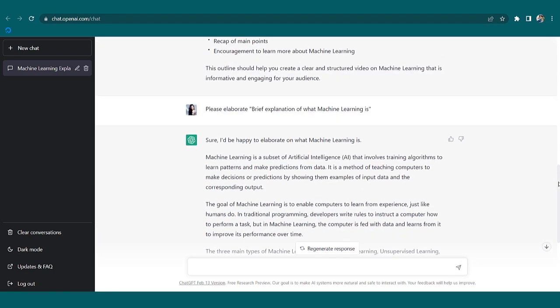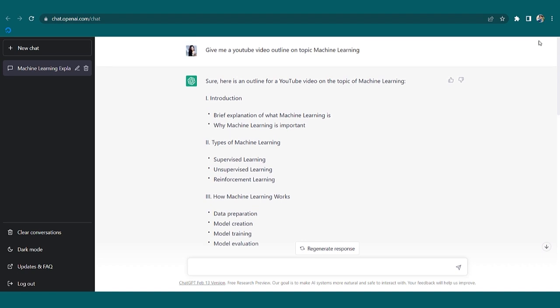Now the second is, once your content is ready, for example, types of machine learning also, if you want, you can simply go and ask ChatGPT to give you more content on types of machine learning.